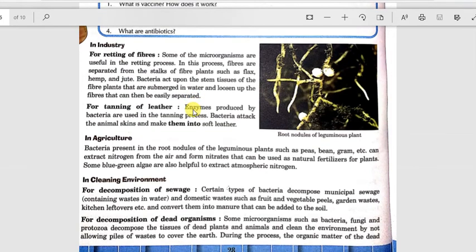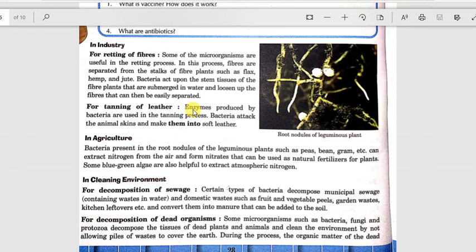Microorganisms for retting fiber. Retting fiber means jute fiber. In the process of making jute or flax, fibers are separated from stalks of fiber plants such as flax, hemp and jute. What happens is that bacteria act upon the stem of the fiber plants that are submerged in water and loosen up the fiber so that it can be easily separated. So these microorganisms help in retting of fibers. Jute that is submerged in water, then bacteria act upon the stem and loosen up the fibers so that they can be easily separated.